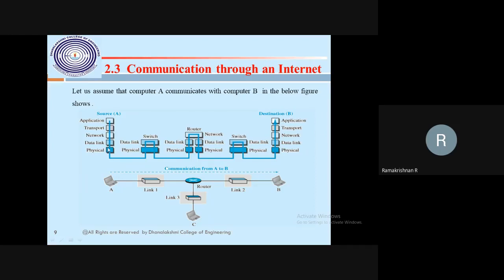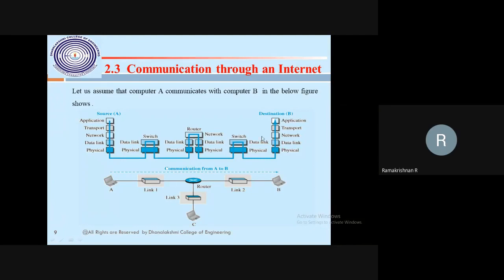Each and every layer is a chapter of our computer network course. The first chapter is the application layer, the second chapter is the transport layer, the third chapter is the network layer, the fourth chapter is the data link layer, and the final chapter is the physical layer. According to this, we are going to learn. Or alternatively, the first chapter is the physical layer, the second is the data link layer, then the network layer. Like this, layer 1 will be the first chapter. Finally, the fifth chapter we study is the application layer.